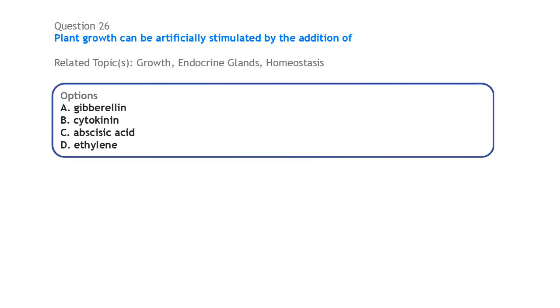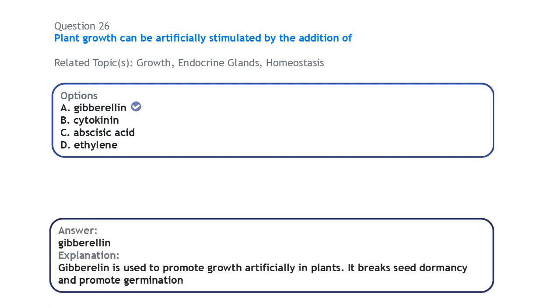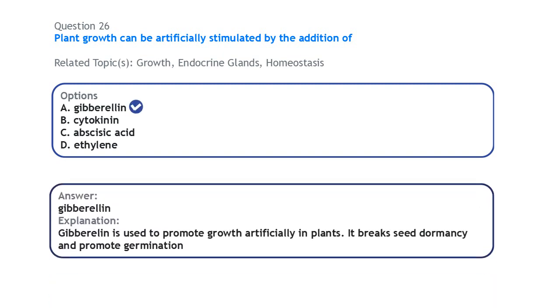Alright, first question here. Plant growth can be artificially stimulated by the addition of gibberellin. Gibberellin is used to promote growth artificially in plants. It also functions in the breaking of dormancy in seed. That is, it helps the seed to germinate. It promotes germination.